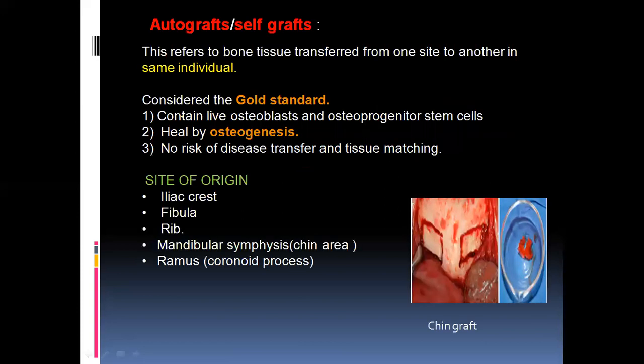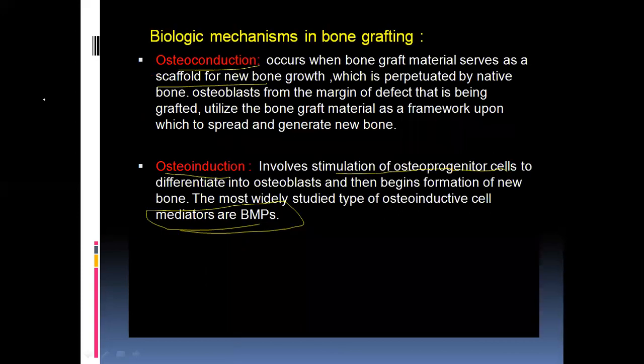Now, those are the biologic mechanisms. One should be very clear with these properties, because many examples and many MCQs can be asked from these biologic mechanisms in bone grafting. They will frame the questions as, is hydroxyapatite graft osteoconductive, osteoinductive, or osteogenic, or none of the above. In this way, they will ask the question. So we should be very clear regarding the properties of the bone grafts, the biologic mechanisms and the examples under them.